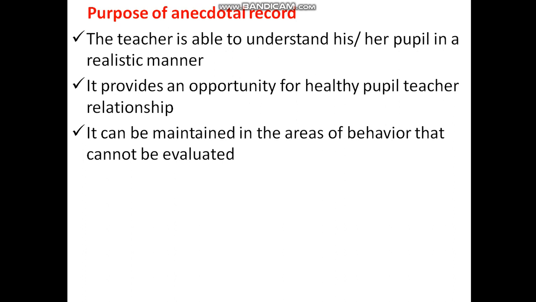It provides an opportunity for a healthy pupil-teacher relationship. It can be maintained in the areas of behavior that cannot be evaluated.